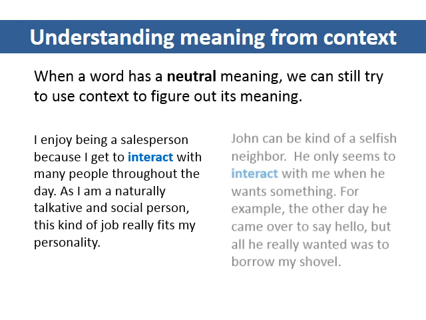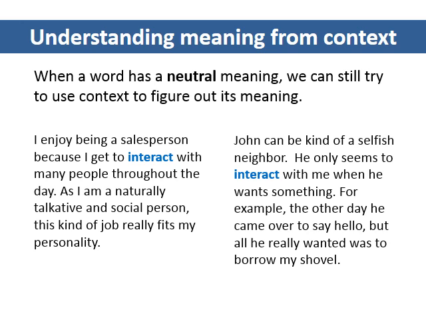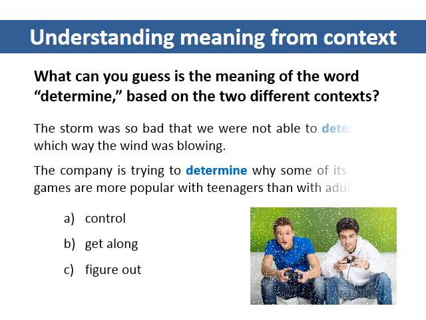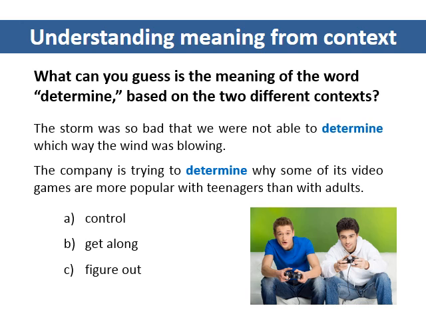The second example gives a negative situation, and we learn that saying hi is a kind of interaction. Based on these examples, we can guess that to interact must mean to talk or to communicate with another person. It can be used in either a positive or negative context, so we can guess that it has a neutral meaning. What can you guess is the meaning of the word determine based on the two different contexts?